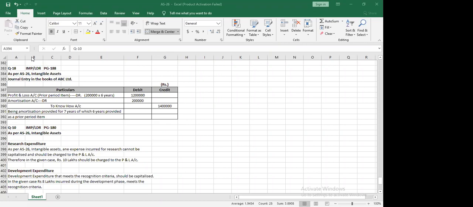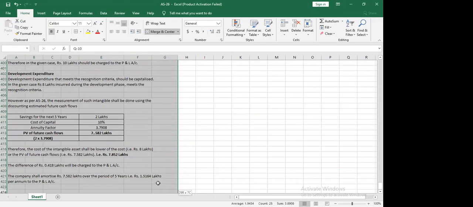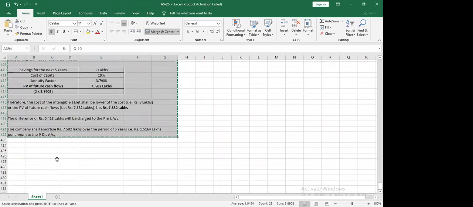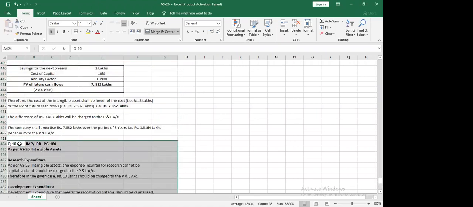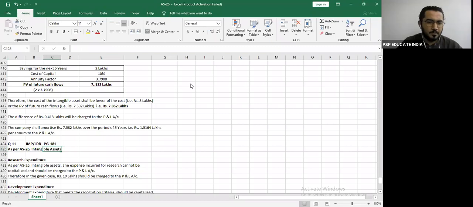Question 11. Let's do question 11, which is given on page 181.